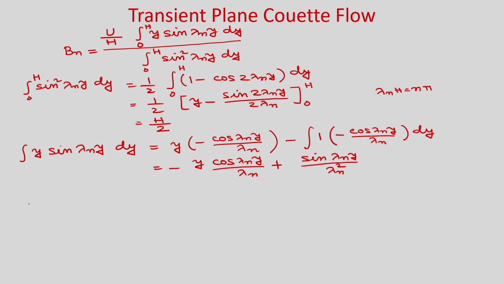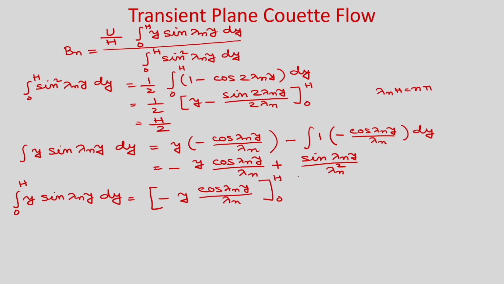Now putting the limits, the integral of y sin lambda n y dy is minus y cos lambda n y by lambda n from 0 to h, plus sin lambda n y by lambda n square, limits 0 to h. First, let us see the second term in the right hand side.